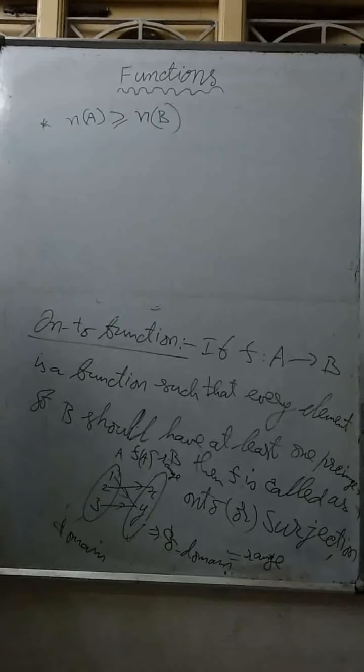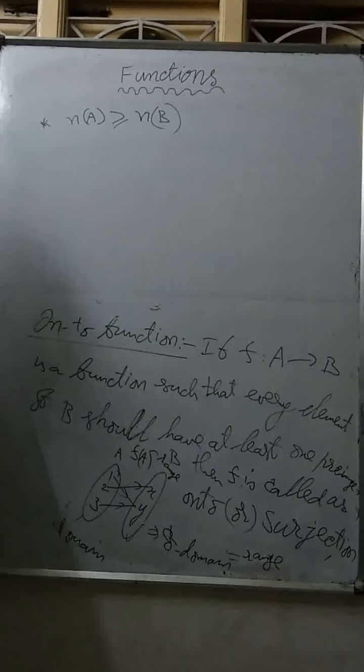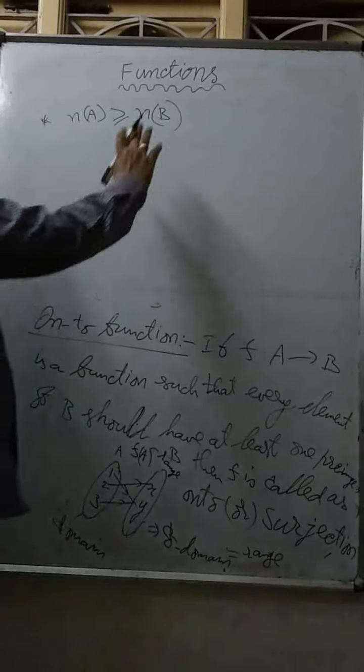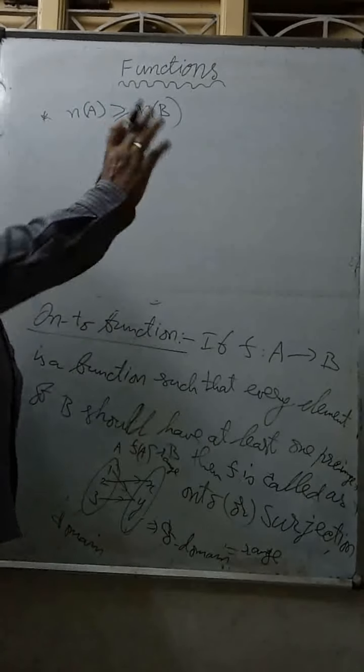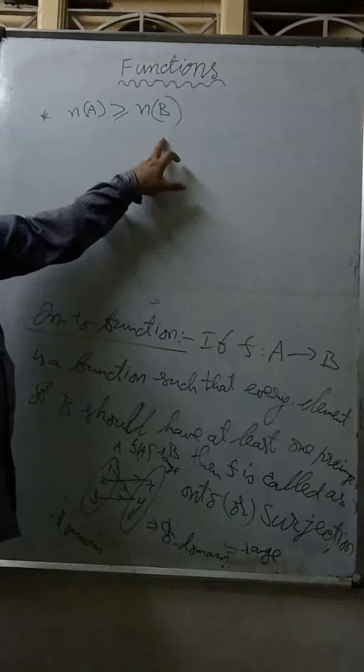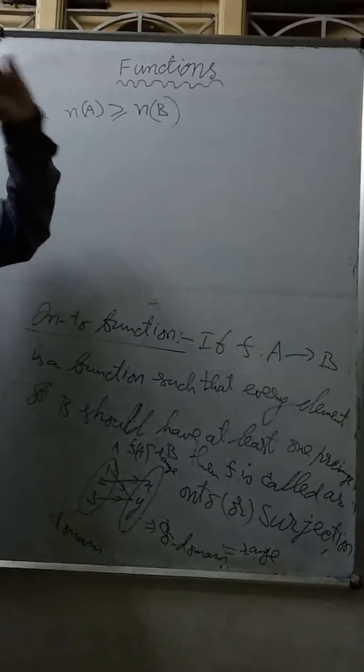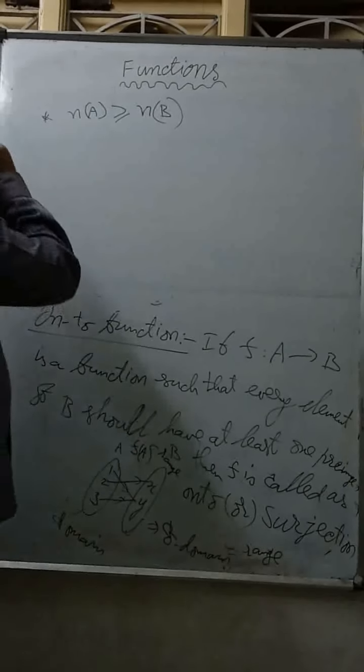So it should be n of A more than or equal to n of B. Then only we can define an onto function. Previously for 1-1 function, n of A is less than or equal to n of B. Here n of A is more than or equal to n of B.